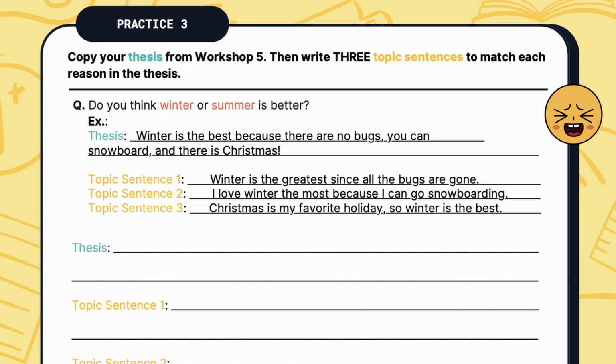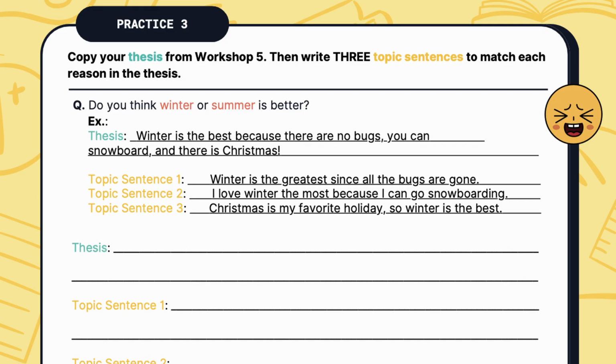Copy your thesis from workshop 5. Then write 3 topic sentences to match each reason in the thesis. Here's an example. For the same essay question, do you think winter or summer is better? Example. Thesis. Winter is the best because there are no bugs, you can snowboard, and there is Christmas. You can see this is the same thesis from the example in workshop number 5. Now, here are the 3 topic sentences for the 3 reasons.